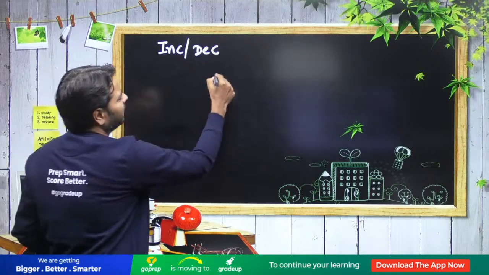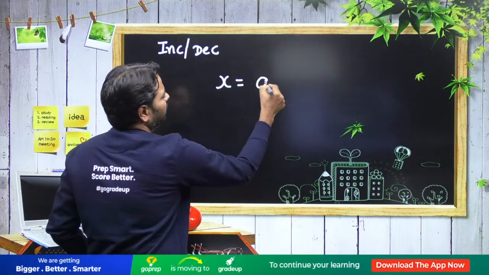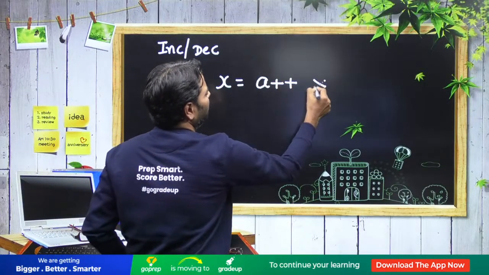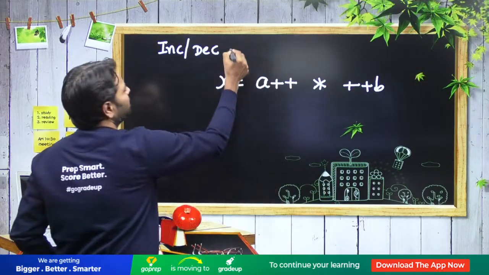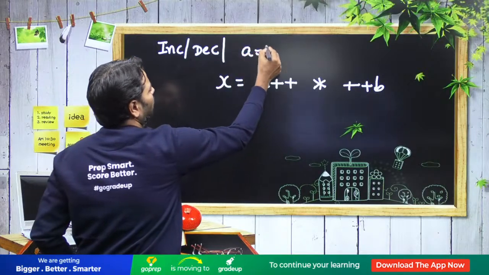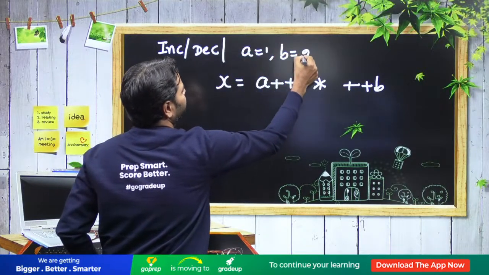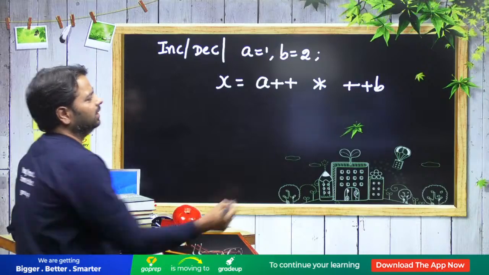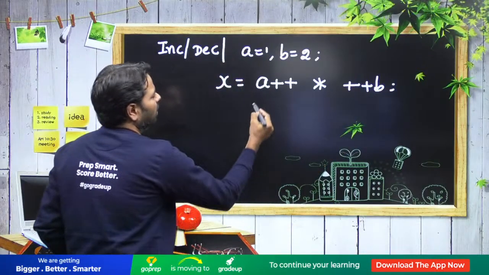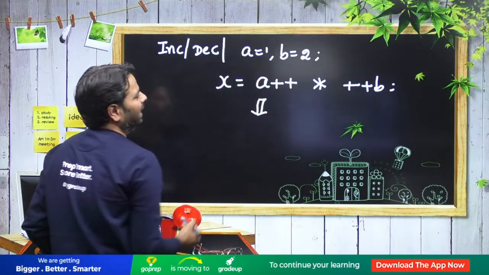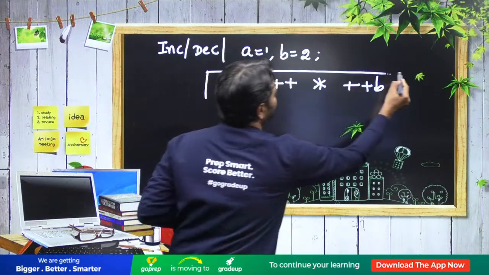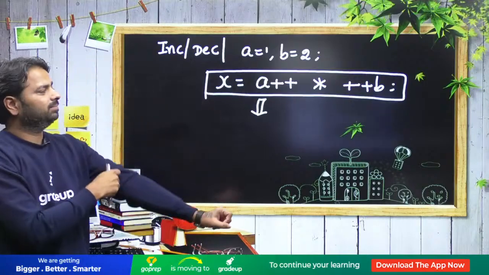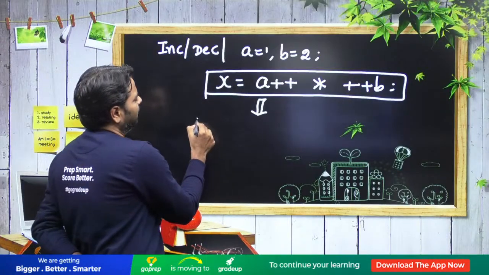Okay, somebody is writing x is equal to a plus plus multiply with plus plus b, and assume that you have a is equal to 1, b is equal to 2, and this is an expression. Then how do you answer if I print, suppose, x a b after this statement? After this statement, if I print x a b, what are the values? If I'm going to print here, let's say printf,